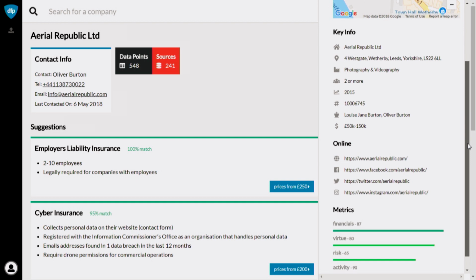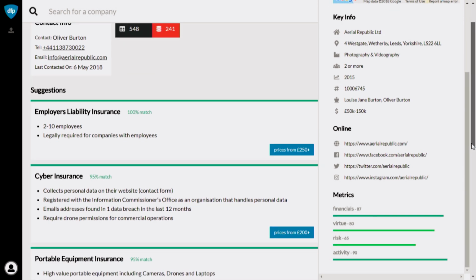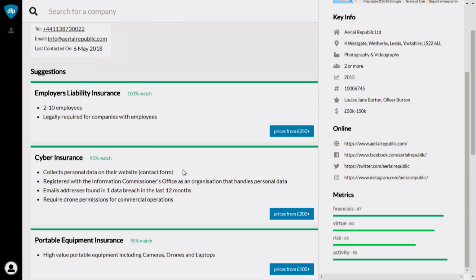So here you can see, for example, that the revenue of the business is in this range, where it's based, details on the directors, and also some warning signs.